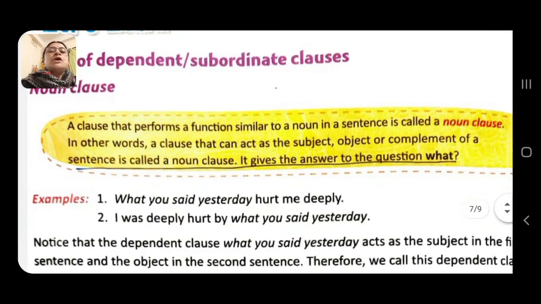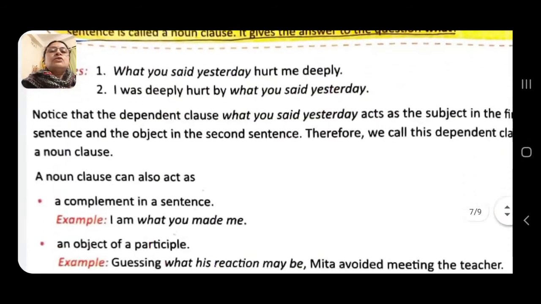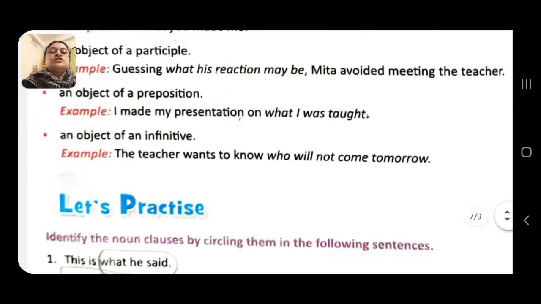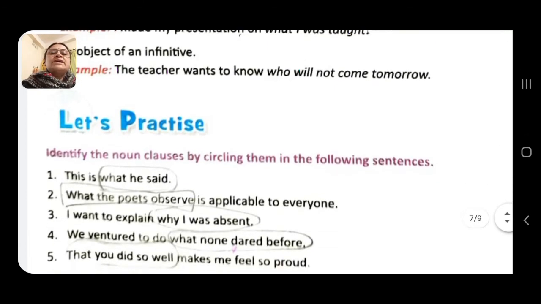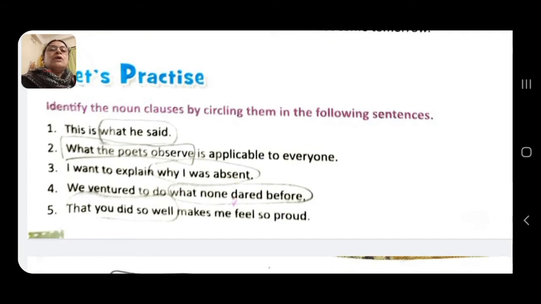Now, types of dependent or subordinate clauses. Noun clause, as I already said to you. Now, what is the example? Let's practice the part given. What is the instruction here? Identify the noun clauses by circling them in the following sentences.